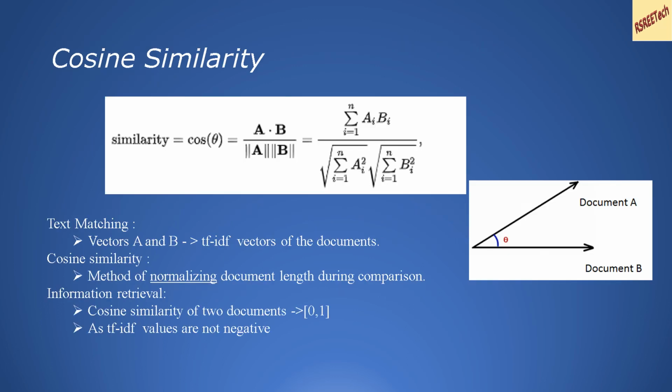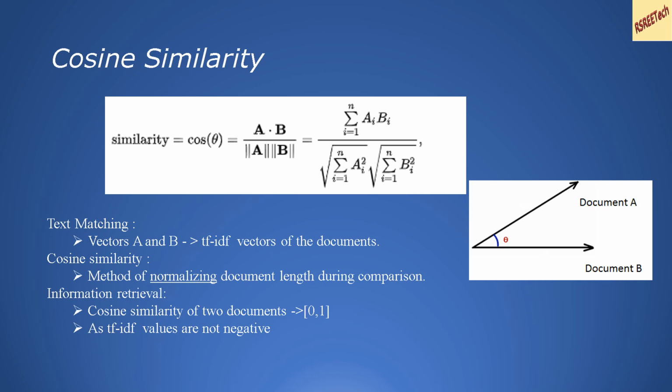Now let us look at a very common similarity measure for comparing any two documents. The similarity measure is known as cosine similarity. The cosine similarity, or cos theta, of any two vectors A and B is calculated as the inner product of A and B divided by their respective magnitudes.